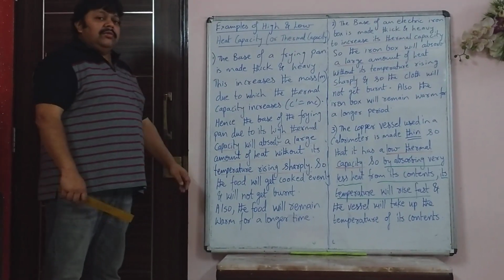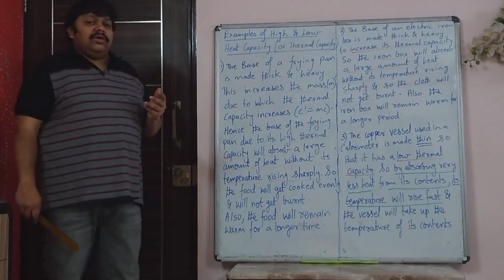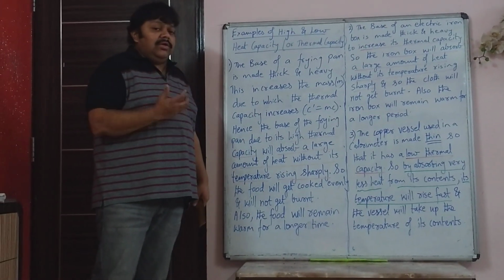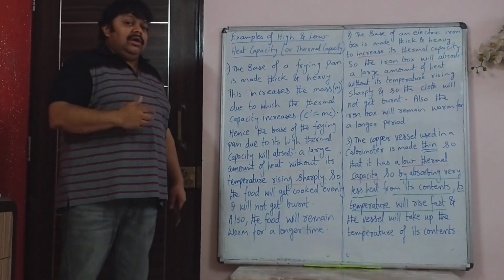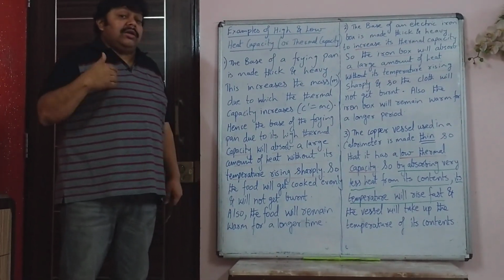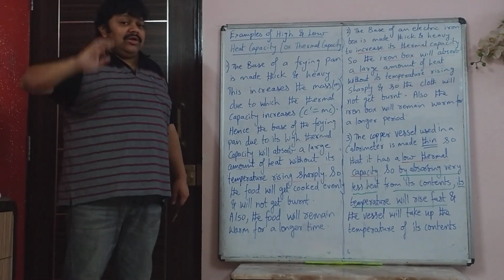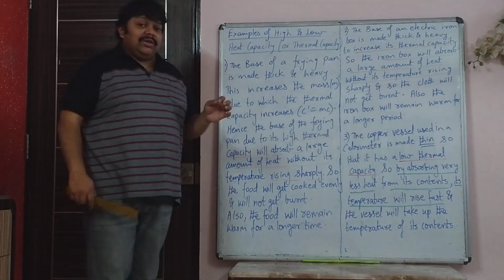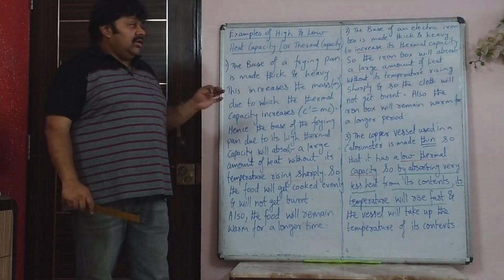Now we will see three examples based on high and low thermal heat capacity. The first example is, why is the base of a frying pan or a cooking pan made heavy? Whenever you hear the word heavy or light and it is related to the heat chapter, then you have to know the answer relates to thermal capacity or heat capacity. We have seen the 7 applications of specific heat capacity. So for thermal capacity, you will be using the word thin or heavy in the answer.